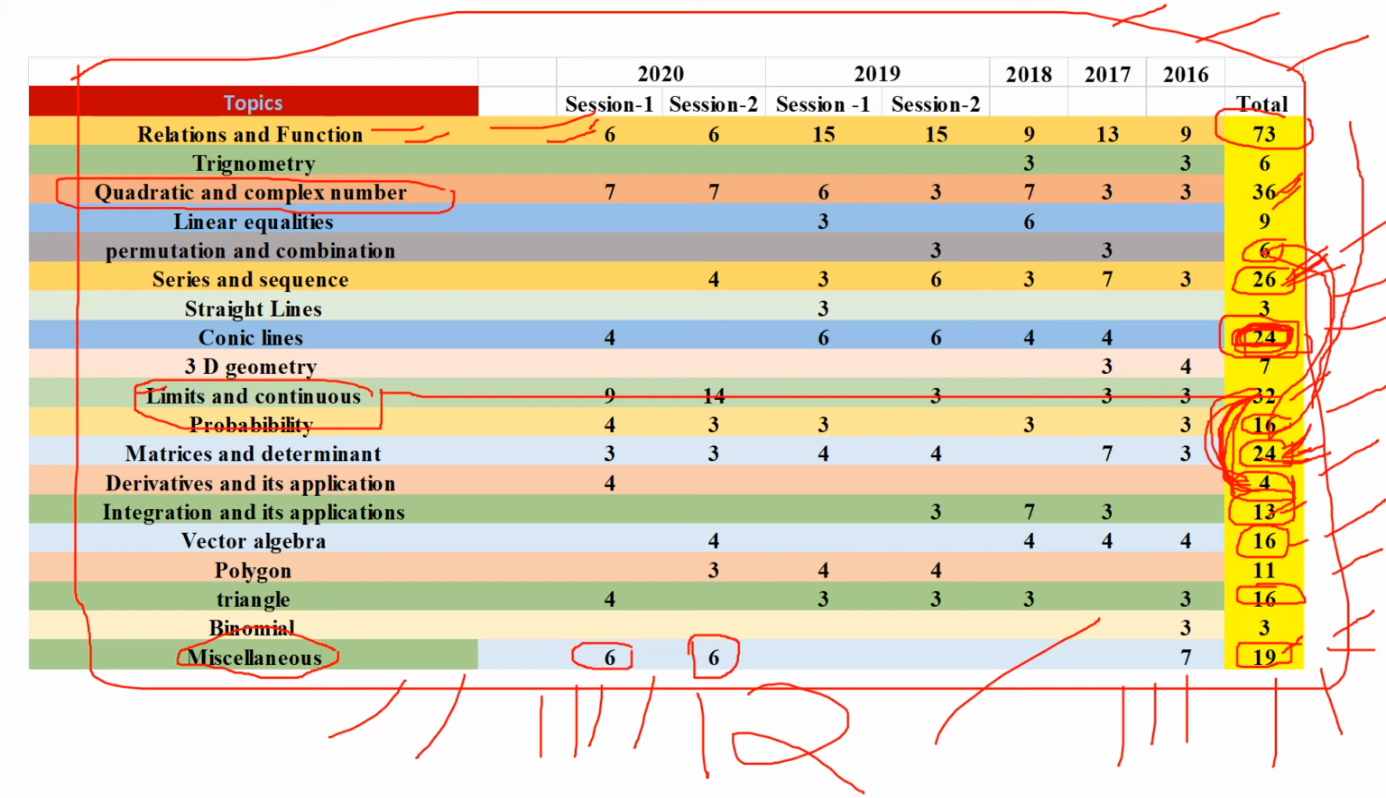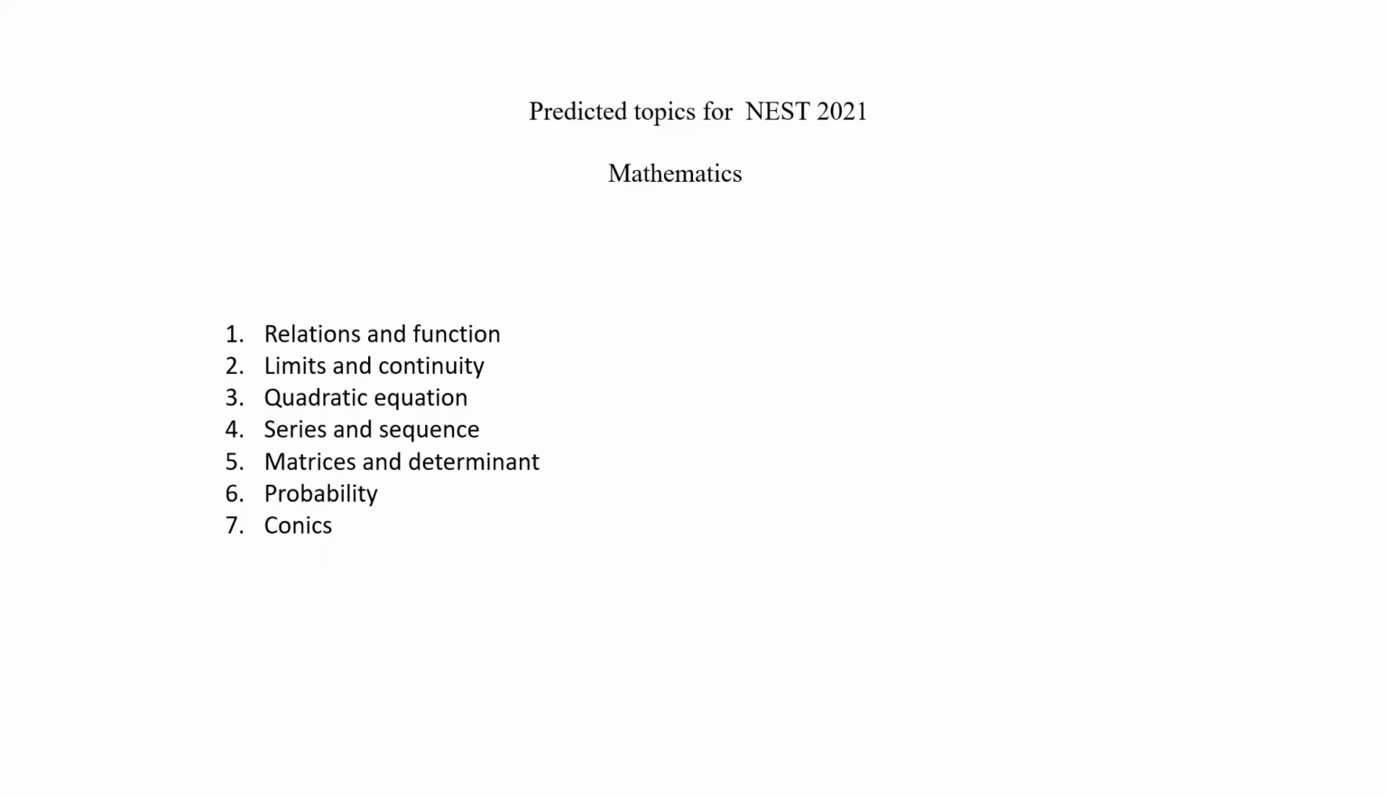Then there will be some questions from trigonometry, inequalities, straight lines, and then binomial functions. You can see this is the distribution. According to the distribution and my analysis, I have predicted which could be the important topics in the upcoming 2021 exam. This is my prediction.